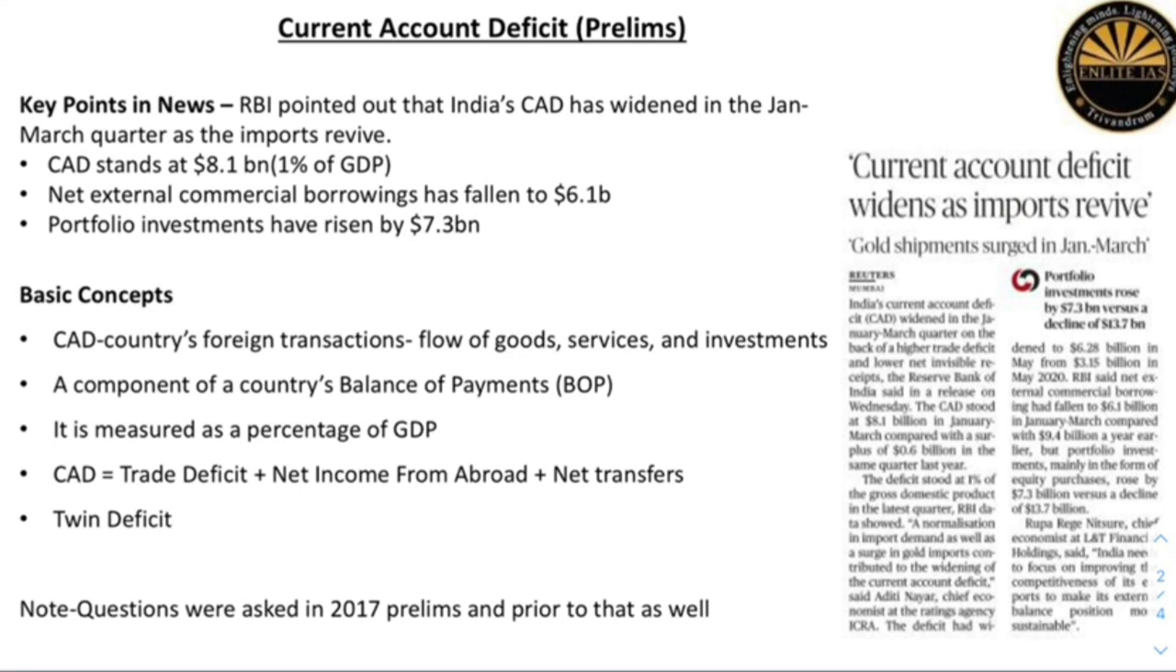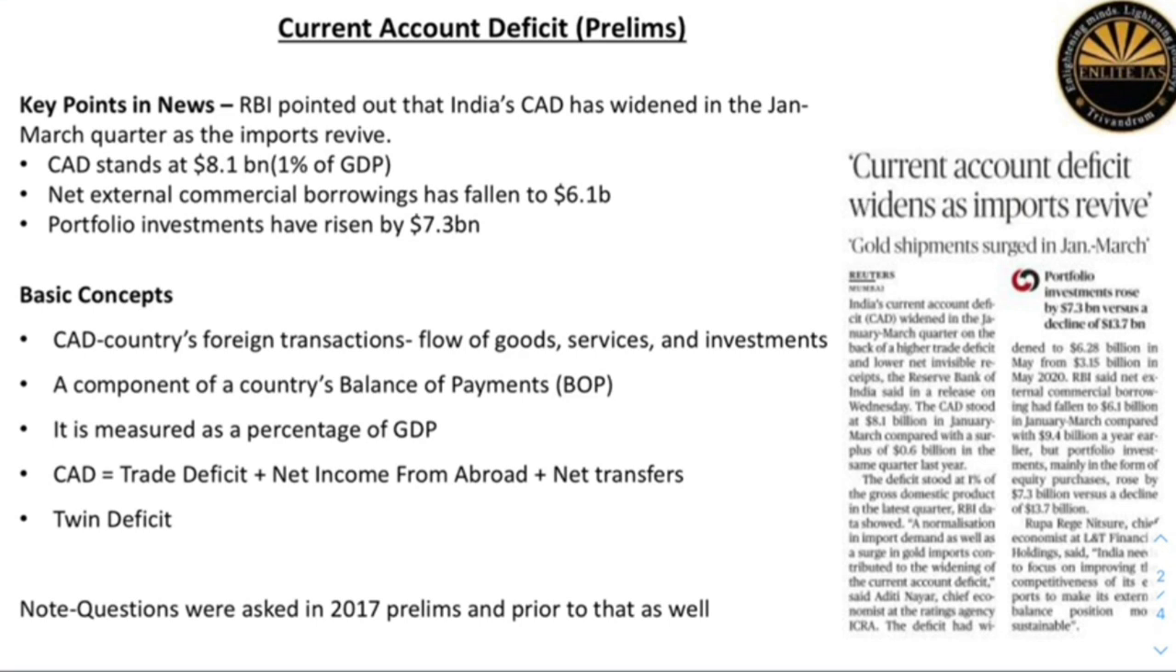From a prelims point of view, you should know the basic concepts associated with current account deficit. So what is a current account deficit? It is a record of a country's foreign transactions and measures the flow of goods, services and investment into and out of the country. It is one component of the balance of payments, the other being the capital account. The current account includes net visibles and net invisibles. Net visibles is nothing but trade in goods, and net invisibles is trade in services, of which net transfer is a part. Now, the second component, as I already mentioned, is the capital account.